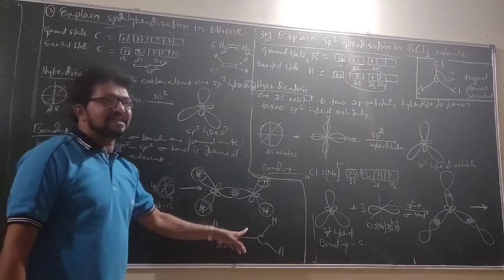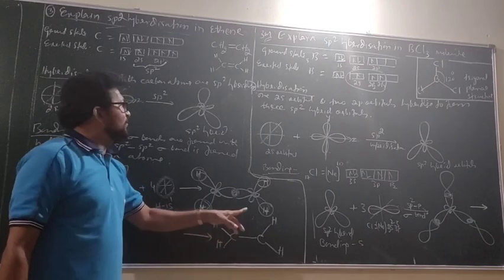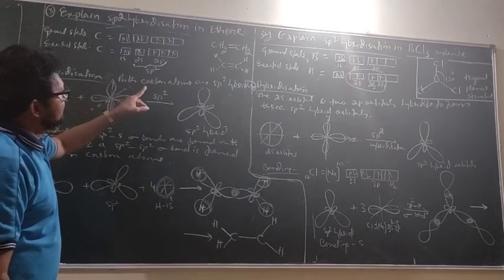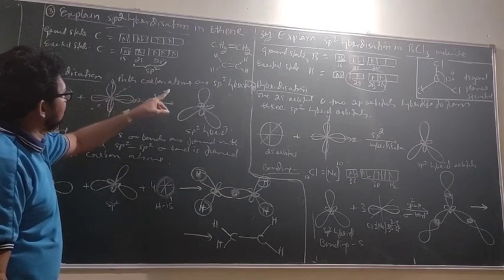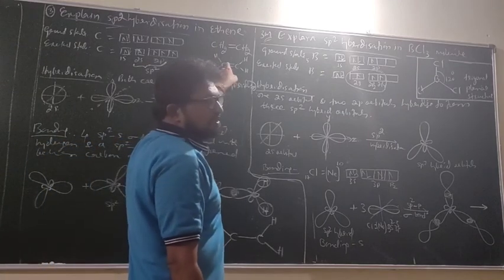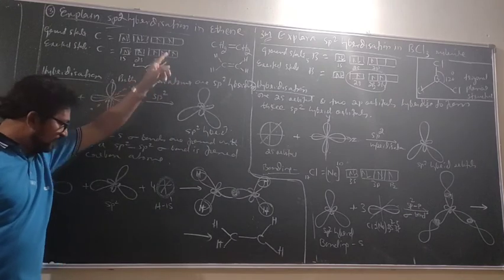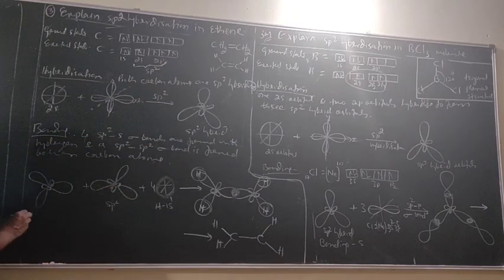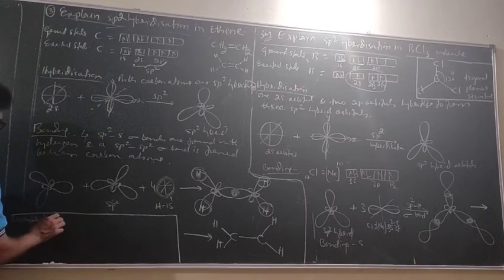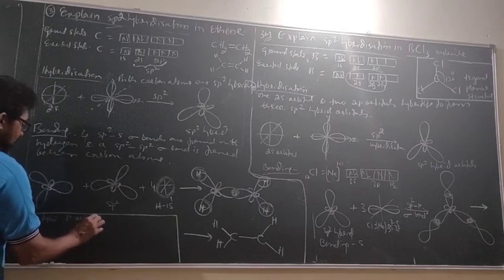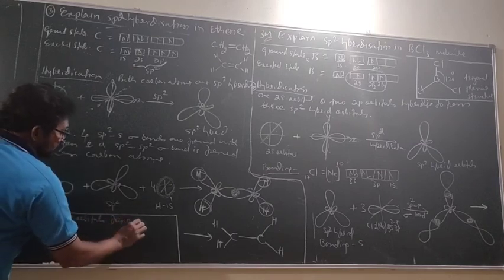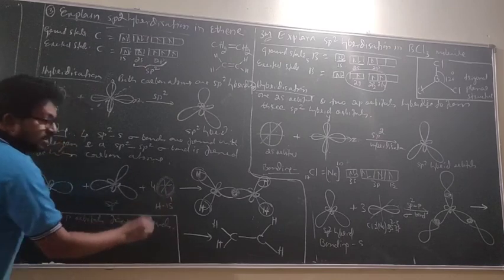Whether the carbon valence is satisfied? No. Now you can observe here. There is a pi bond, and you have left one electron, correct? So what will happen? I write here: unhybridized p orbitals form which bond? Pi bonds.